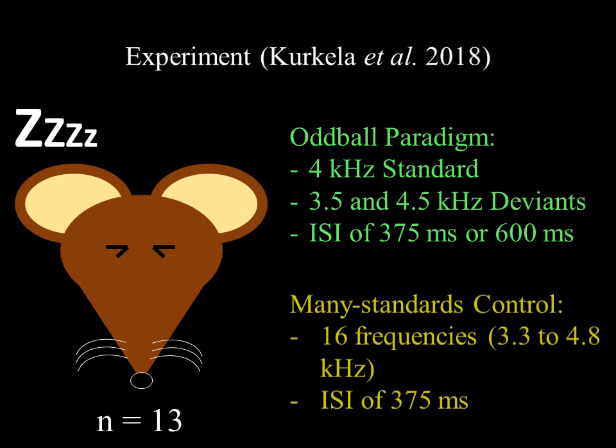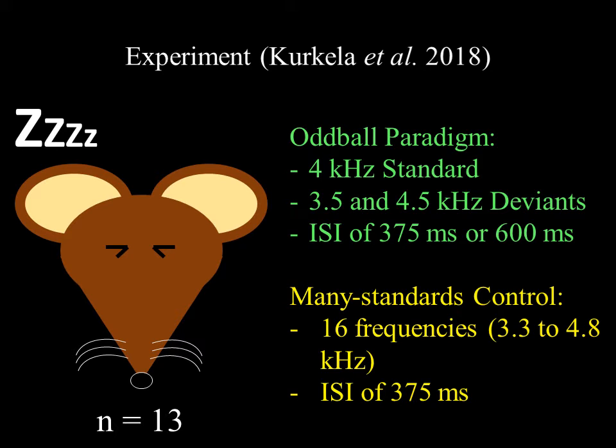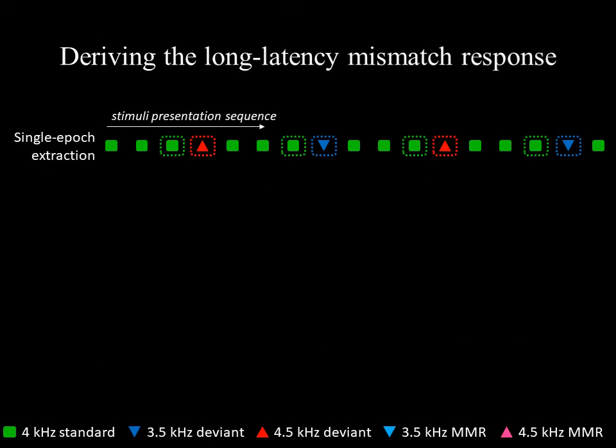The many standards or equal probability control was used, which included 16 different frequency tones presented at the same rate as deviants in the oddball paradigm. This control used an interstimulus interval of 375 milliseconds. The purpose of this study was to check whether the mice had a long latency mismatch response.